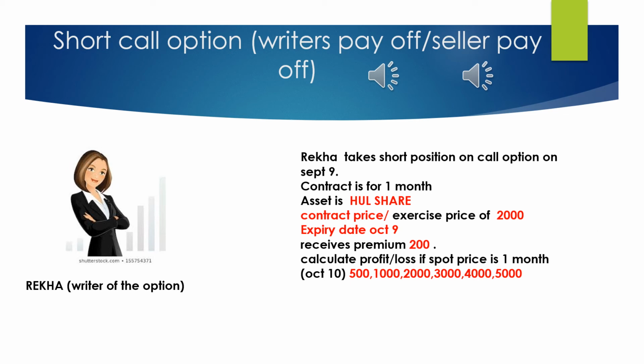So let us understand. Rekha takes a short position on a call option on September 9th. The contract is for 1 month. The asset that is traded is the HUL share. Contract price or exercise price or strike price, we can call it 2000. Expiry date is after 1 month, that is October 9th. She receives a premium of 200 rupees. Now we have to calculate the profit and loss if the spot price after 1 month is 500, 1000, 2000, 3000, 4000, 5000. So let us calculate Rekha's payoff table.